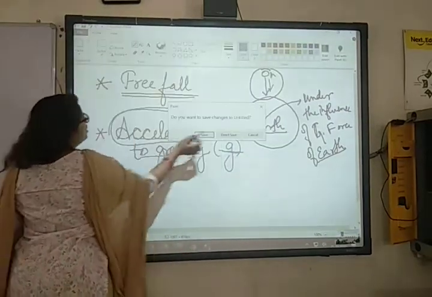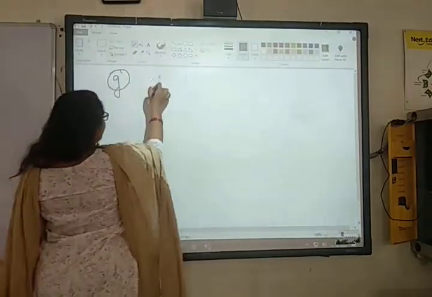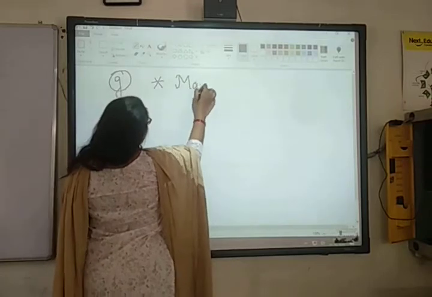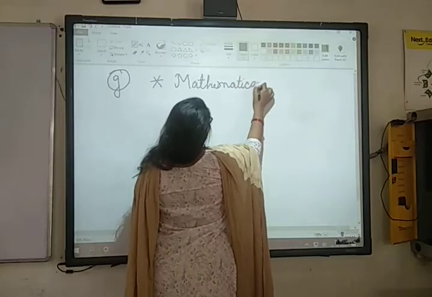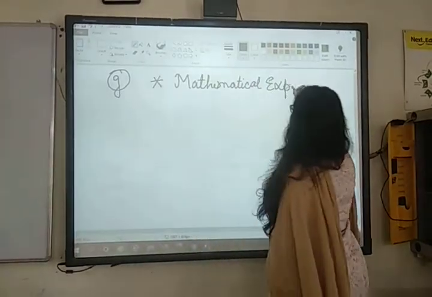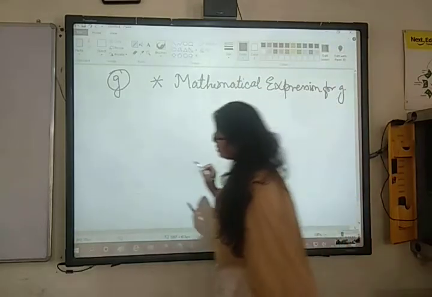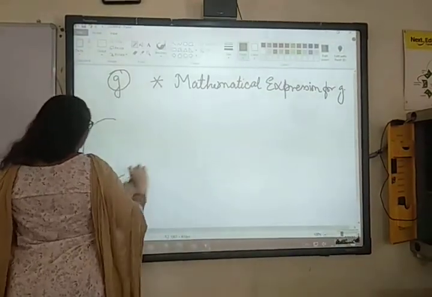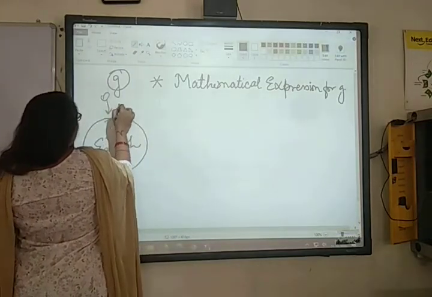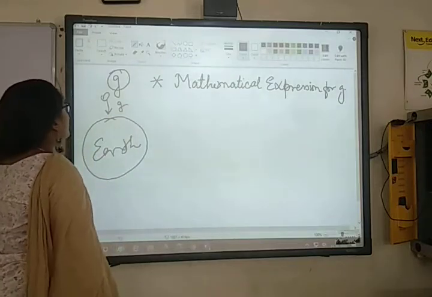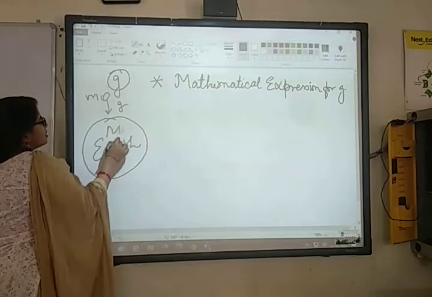फिर हमने derivation किया था. We have done the derivation to calculate the formula for small g. How will we calculate a mathematical expression? Remember, we have done the mathematical expression using the universal law of gravitation and second law of motion. So we have taken Earth and we have taken this object which is falling. We know the acceleration produced in this body will be small g. The mass of the object is small m. Capital M is the mass of Earth.